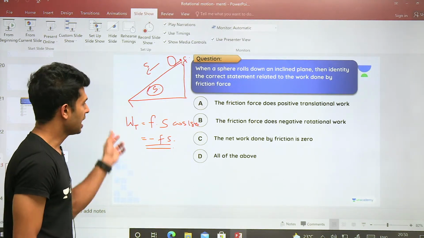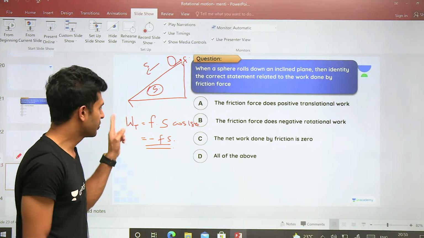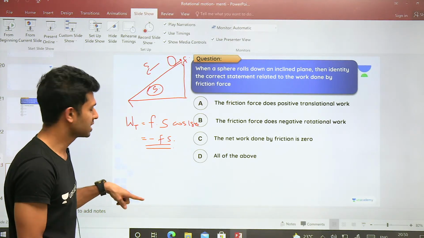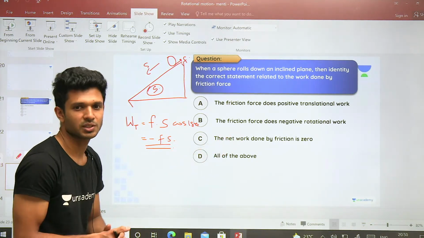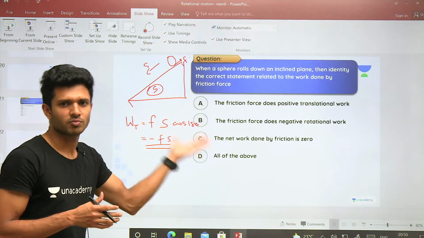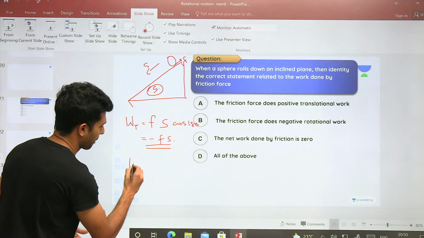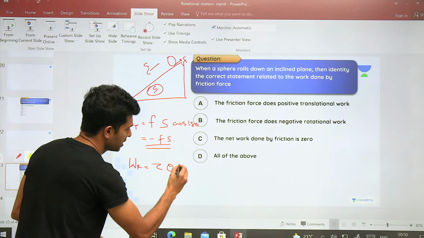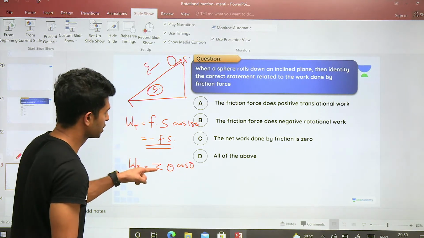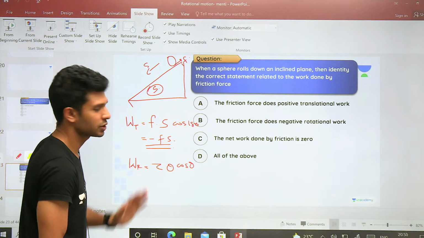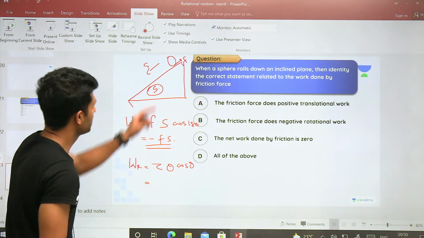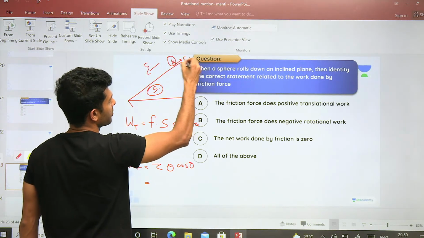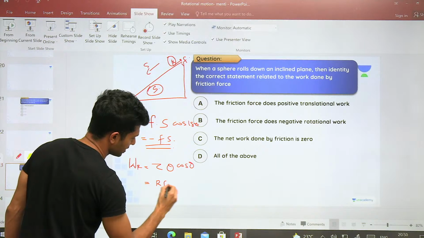Okay, ठीक है. Even after doing till here also, you should be knowing if minus Fs is coming, right, there is a possibility of work done coming as a positive for the rotation and the total work done has to be 0. You can always make guesses before you complete the problem actually. ठीक है. Work done by rotation का formula: tau theta cos theta. Force is tau, displacement is angular displacement, cos of the angle between them. Okay. Tell me what is the torque acting? The torque is equal to R cross F and R into F. I'm going to write the same.